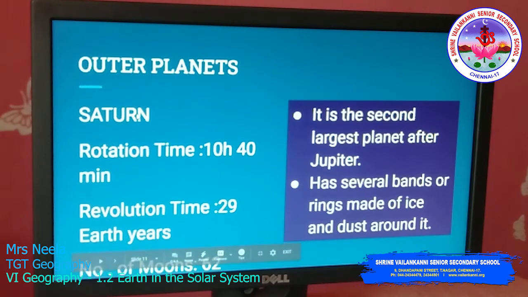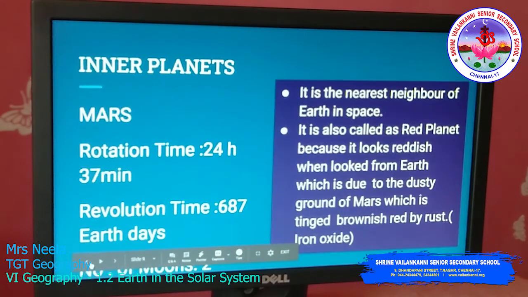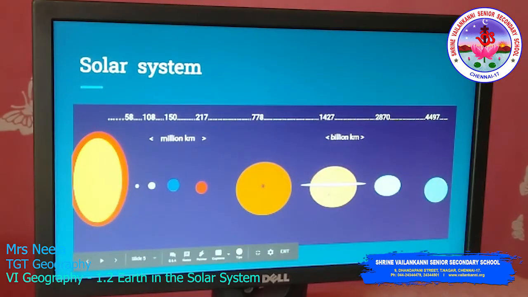Then is Saturn. Saturn rotation time is 10 hours 40 minutes and the revolution time is 29 Earth years and number of moons is 62. It is the second largest planet after Jupiter and it has several bands of rings. You can see that in this image. Next, you can see the kilometers: it is from here only that it turns from million to billion. The distance from the sun to Saturn is 1427 billion kilometers.